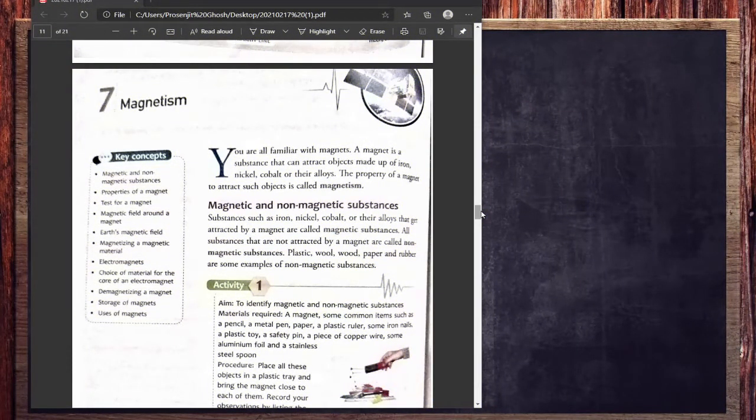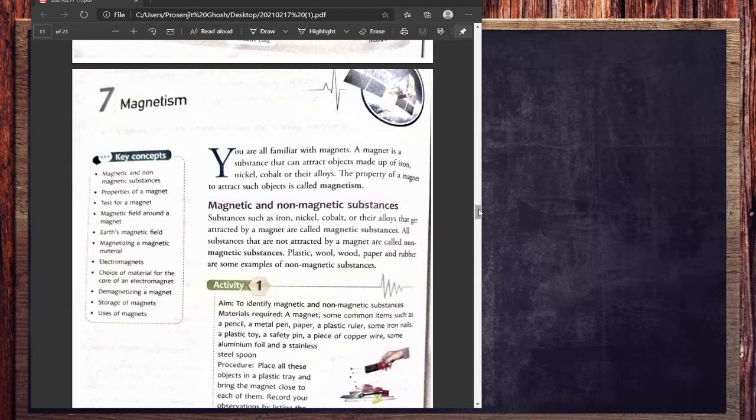So today we will start magnetism. In nature we find so many kinds of substances, but few of them are magnetic and few of them are non-magnetic. Just like nickel, iron, cobalt, and also alloys, they are always attracted by magnets. So they are magnetic substances. But if we talk about plastic, wood, especially non-conductive materials, they are mostly non-magnetic.